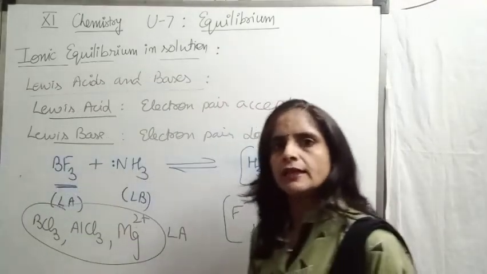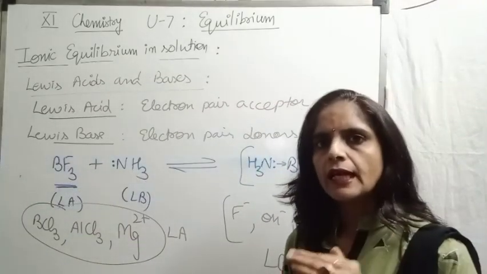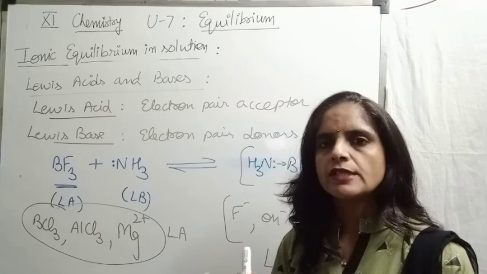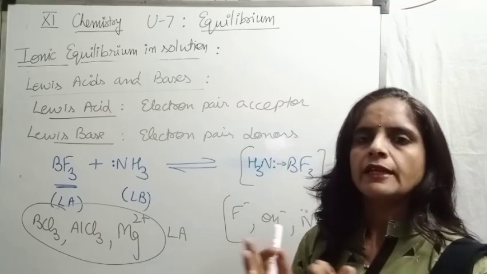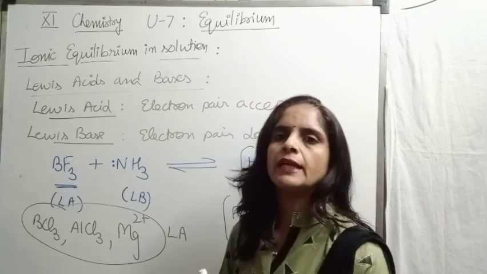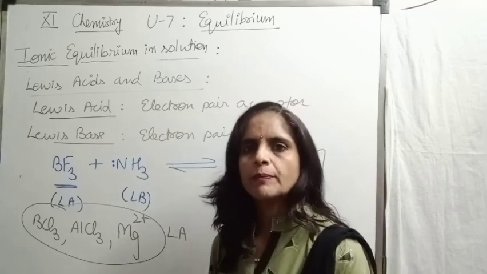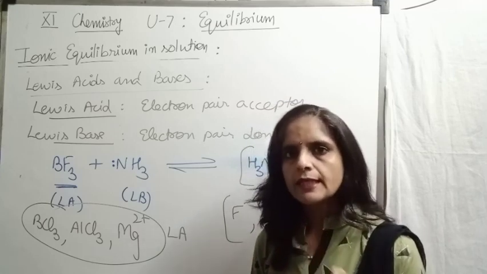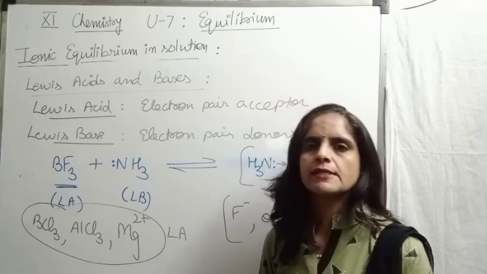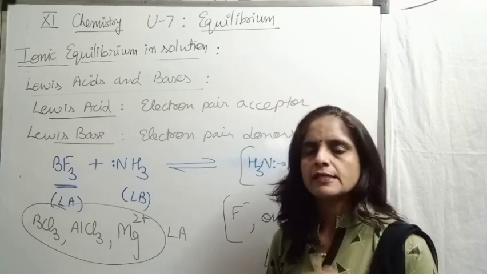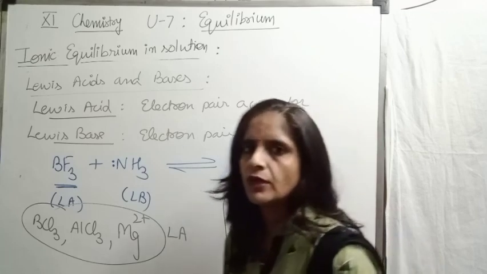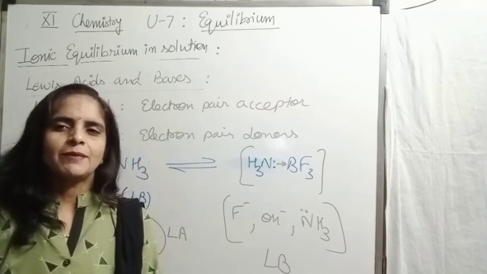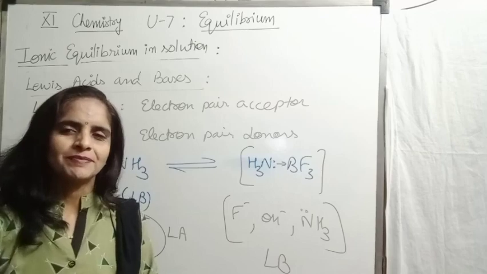So children, now I think one thing is clear to you, that for the acidic and basic behavior of different substances, there is no universal concept. There are some cases where we apply the Arrhenius concept, some cases we apply the Bronsted-Lowry concept, and some cases where we apply the Lewis concept. So by using these 3 concepts, we can easily explain the acidic and basic behavior of different species. Now I think this concept of acid and base is completely clear to you all. That's it.